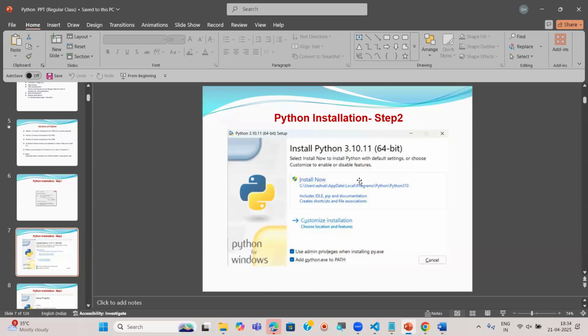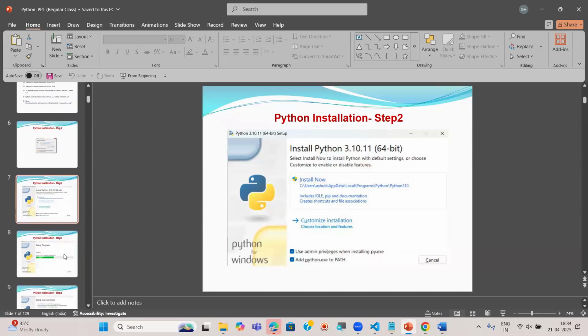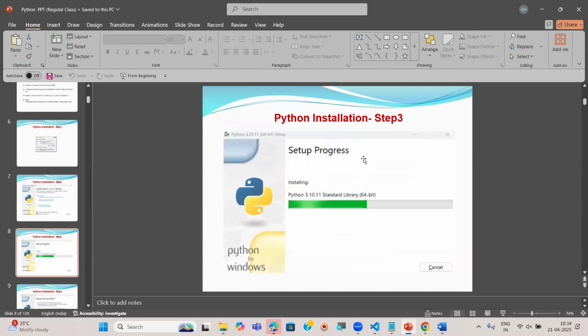Whenever you click on install now, you move to the next step, that is setup progress, meaning the Python software is installing. It will install within short time, within seconds only.